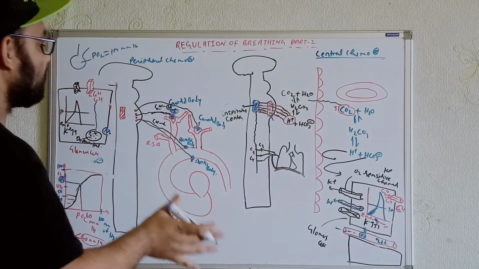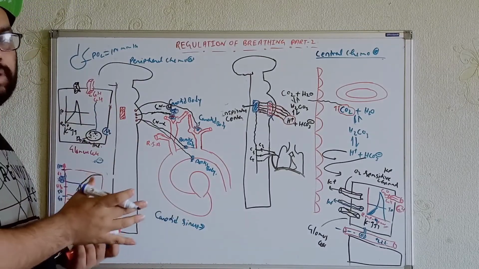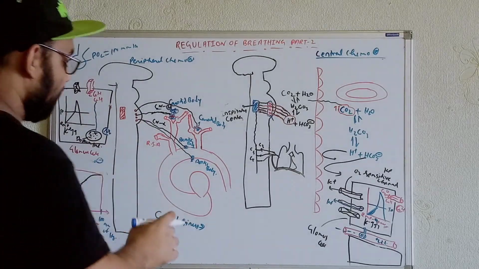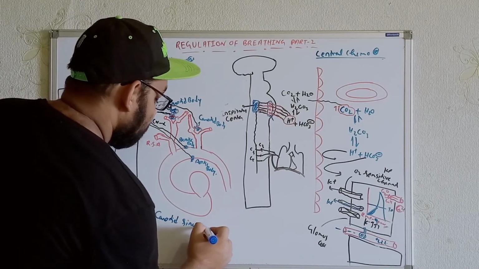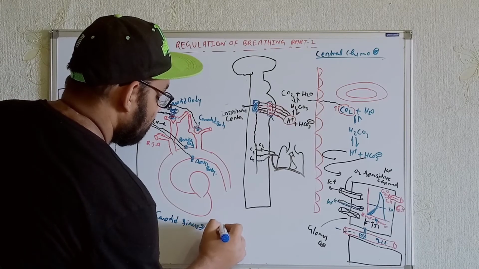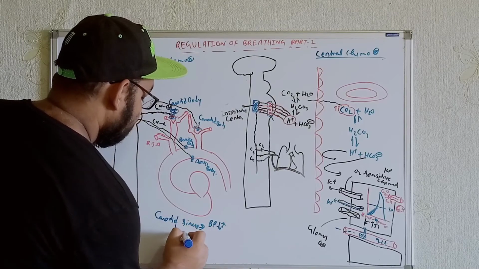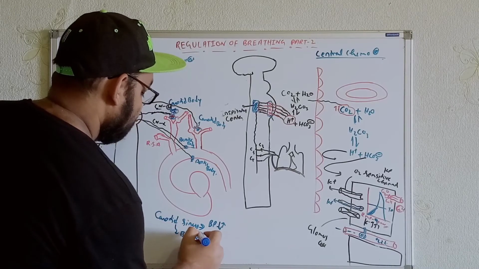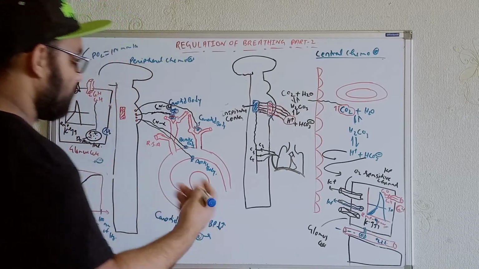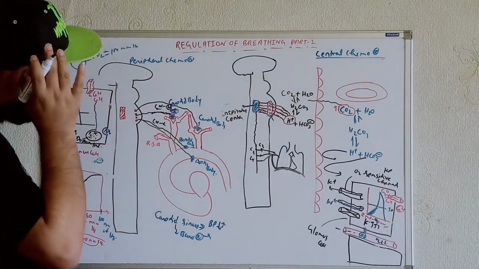The carotid body is the peripheral chemoreceptor in terms of the respiratory system, while the carotid sinus has baroreceptors, so it can sense fluctuations in the BP. If it goes up, it will come down, and it will try to regulate it.